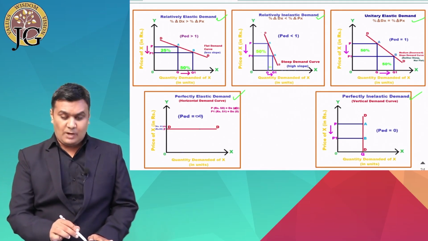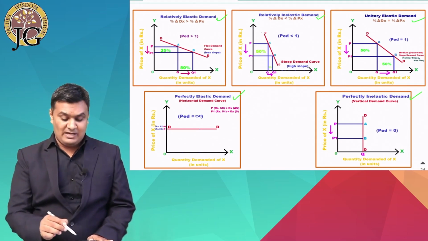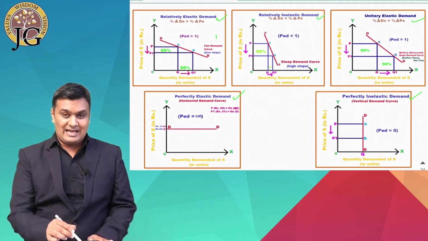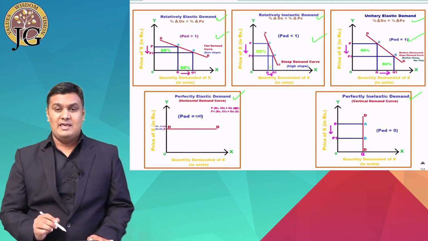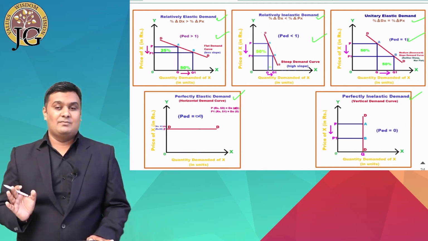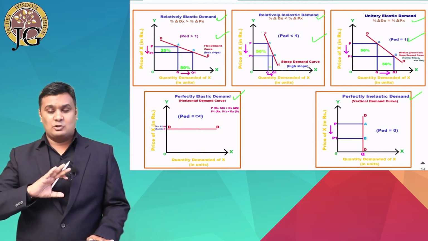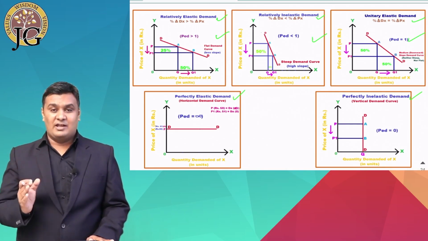In the top three diagrams, you can see that the demand curve in elastic demand, inelastic demand and unitary demand slopes downward, but still the slope is not the same. Although all the slopes are downward, there is some difference.